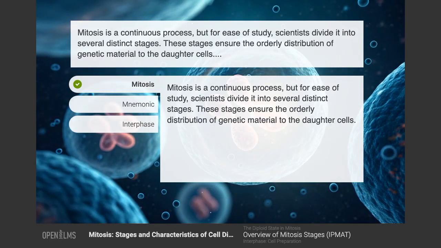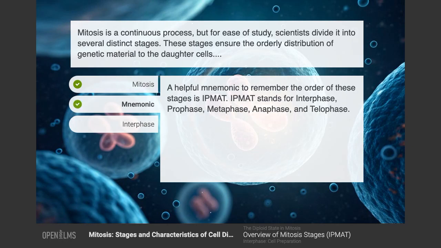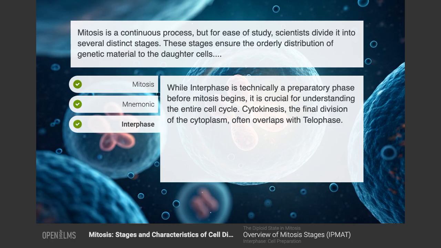Mitosis is a continuous process, but for ease of study, scientists divide it into several distinct stages. These stages ensure the orderly distribution of genetic material to the daughter cells. A helpful mnemonic to remember the order of these stages is IMAT. IMAT stands for interphase, prophase, metaphase, anaphase, and telophase. While interphase is technically a preparatory phase before mitosis begins, it is crucial for understanding the entire cell cycle. Cytokinesis, the final division of the cytoplasm, often overlaps with telophase.